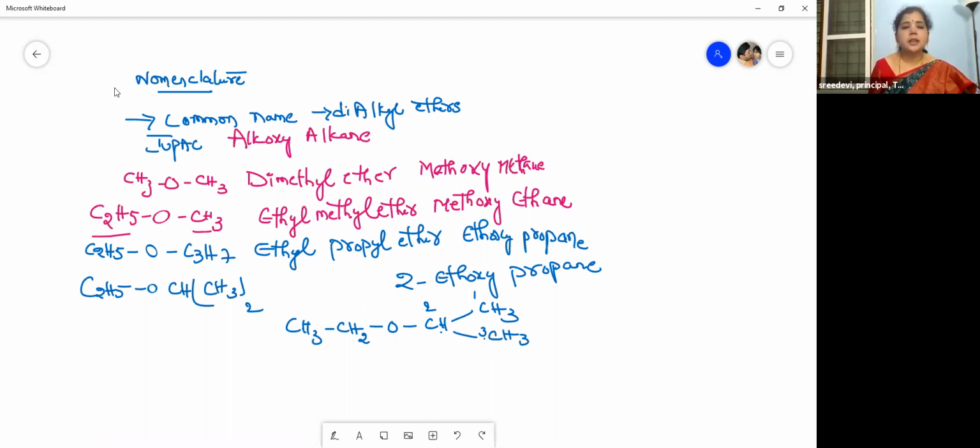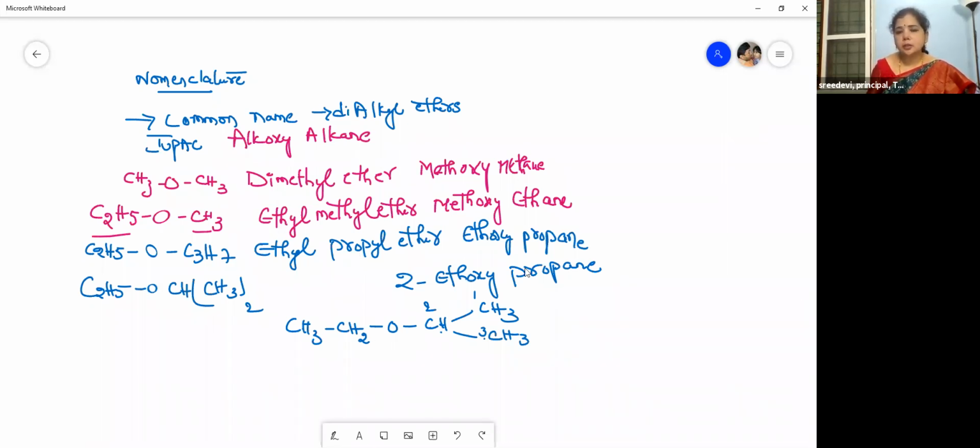So, methoxymethane. The next compound, ethyl methyl ether, methoxyethane. Then ethyl propyl ether, ethoxypropane. And this is 2-ethoxypropane.